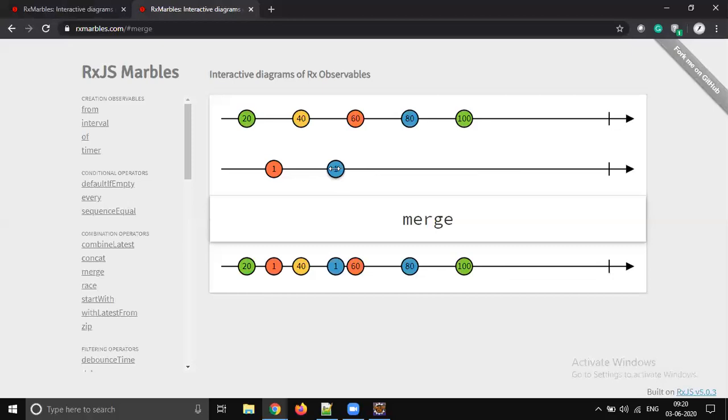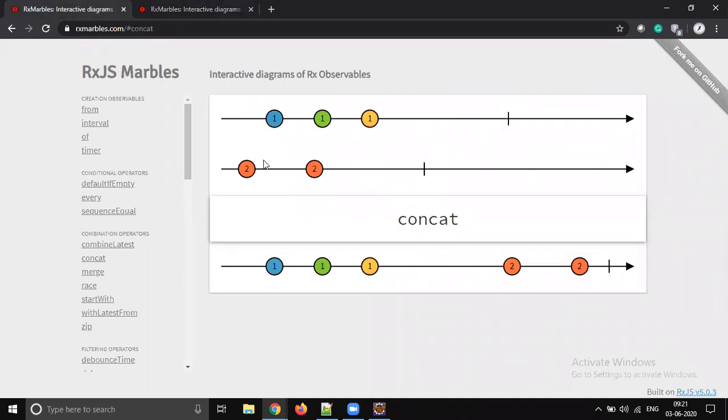So if I move the 1 in the second flex, at whatever timestamp it evaluates, at the same timestamp it is going to be output, right? So it's going to be given to the subscriber, okay? So this is the difference between merge and concat, okay? So this is good.